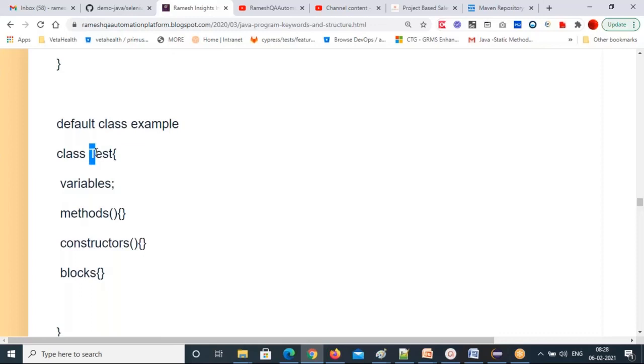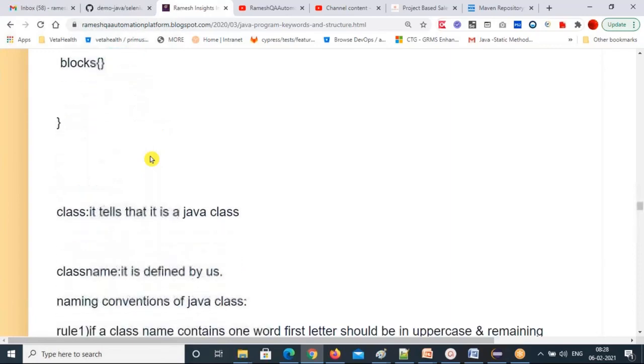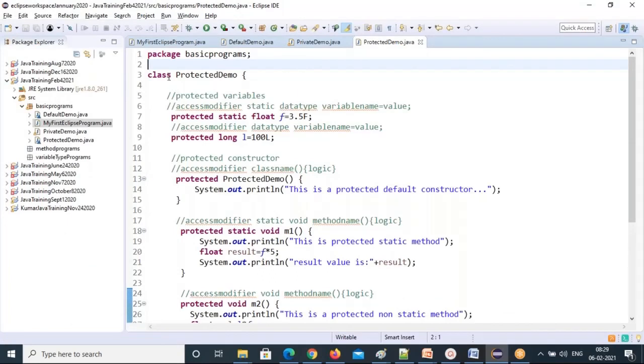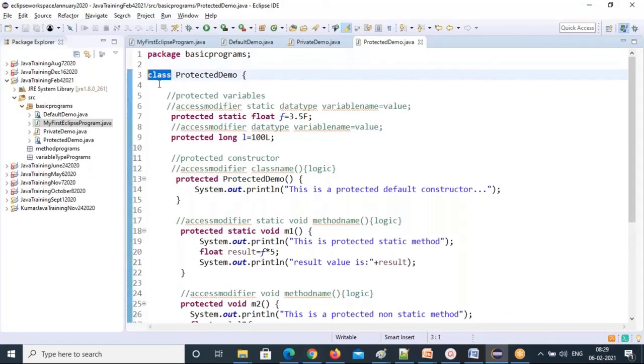For the class name you always need to follow the naming convention. Whether you are defining a class, method, variable, or interface, you must follow the naming conventions. That's how you can differentiate a class and a method. A class starts with a capital letter and a method starts with a lowercase letter, and after a method name parentheses will be there, but after a class name they won't. This difference is very, very important. Then the class keyword tells you it is a Java class. What is meant by this class keyword? It tells you it is a Java class.